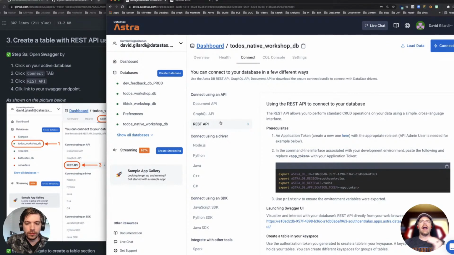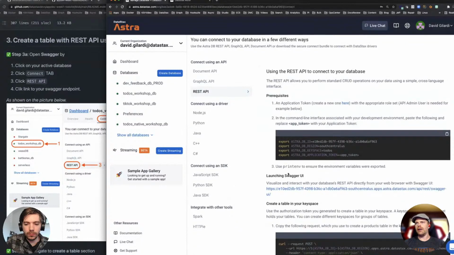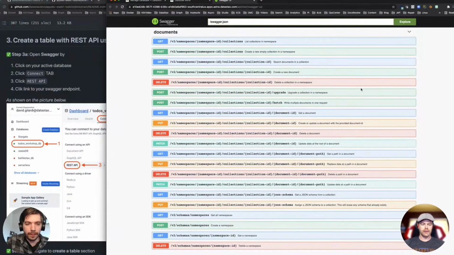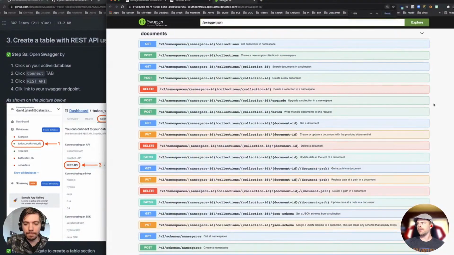So what's cool here is that Astra just provides these for you right out of the gate. Click on REST API, and then you see this launching Swagger UI. There's a link here. This is your Swagger endpoint. Open that in a new tab. This is generated for your database.